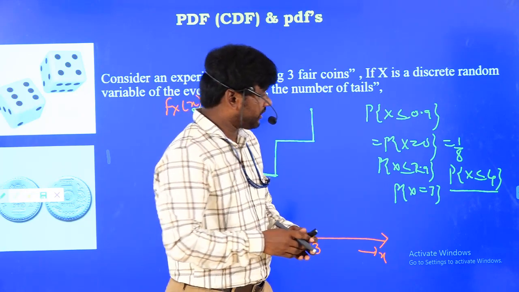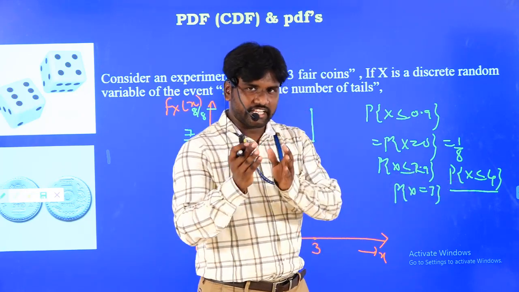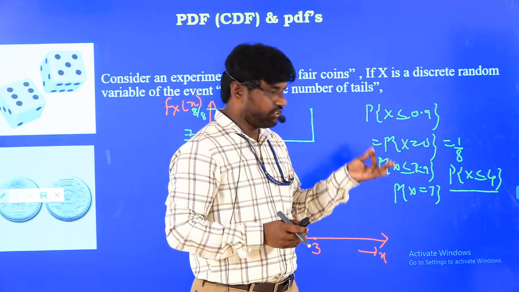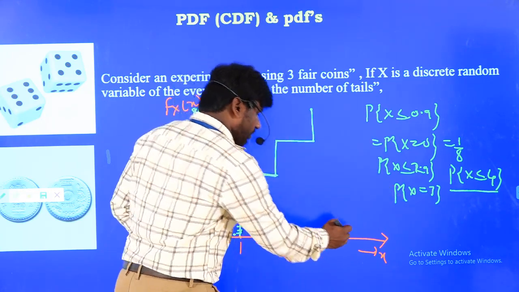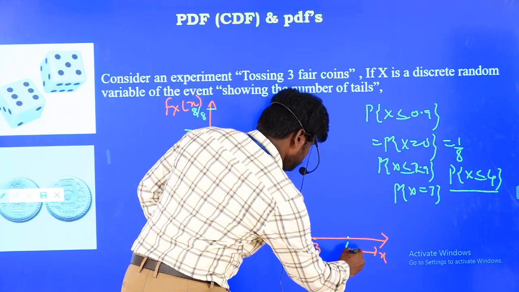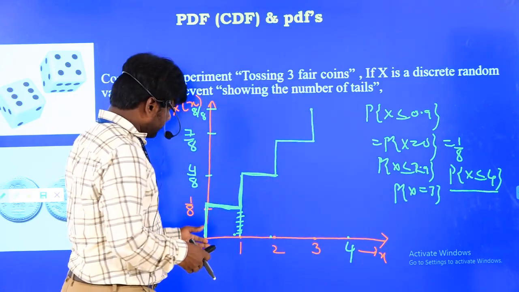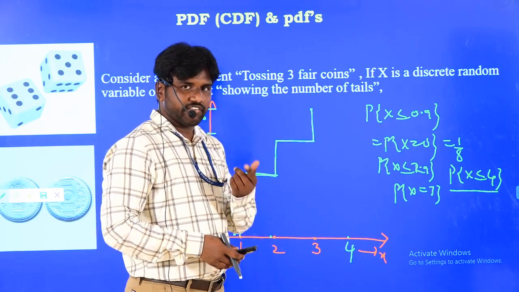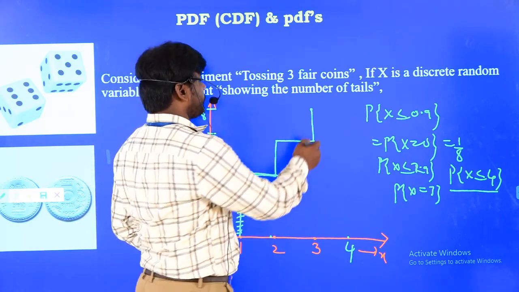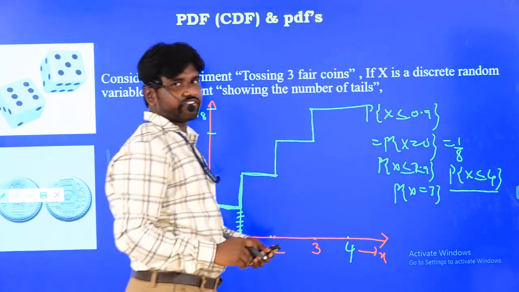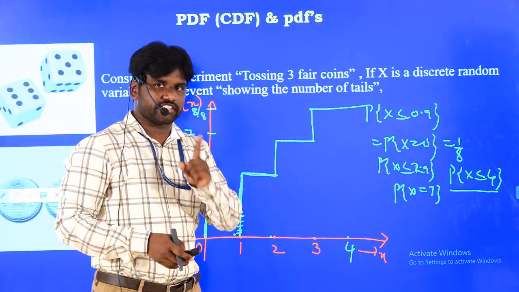You know how to calculate it: it has all the lesser values, including 0, 1, 2, 3. At 4 also you are adding the previous ones only. If you add the 0, 1, 2, 3 probabilities, the value is 1 already. So if you go beyond 3, the distribution function is always 1.